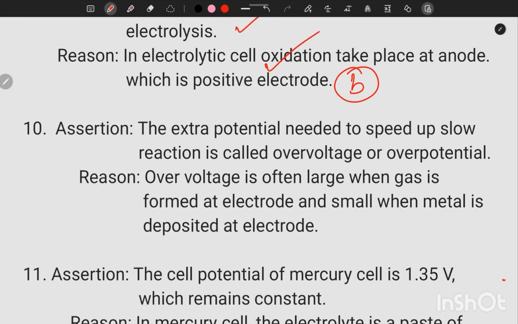10th question, assertion. The extra potential needed to speed up a slow reaction is known as overpotential or overvoltage. That statement is correct because during the electrolysis of aqueous NaCl, chlorine is liberated before oxygen. It is due to overpotential of oxygen. Overvoltage is often large when a gas is formed at electrode and small when metal is deposited at an electrode. So both the statements are correct, and reason is the correct explanation of assertion.